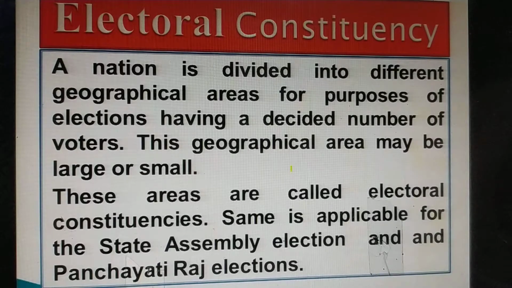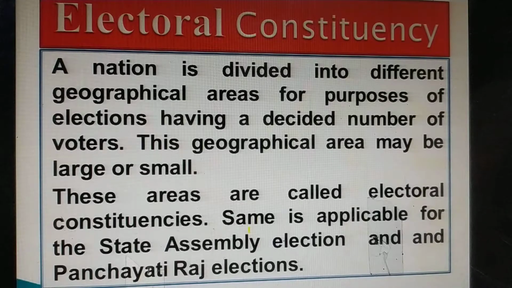In some states where density of population is very low, this geographical area may be very large, but in metropolitan cities like Delhi and Mumbai, it may be very small. These areas are called electoral constituencies.